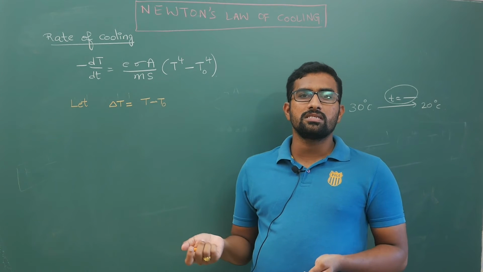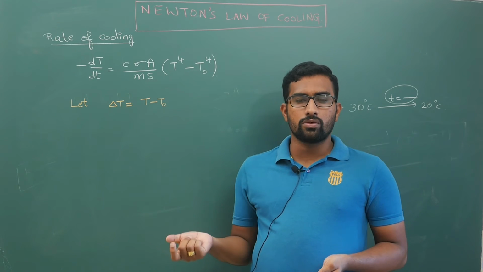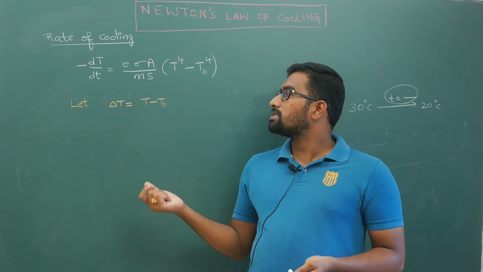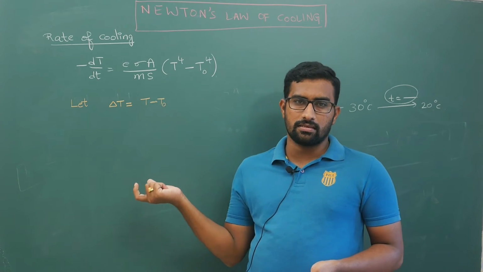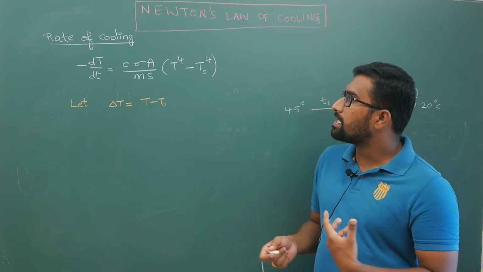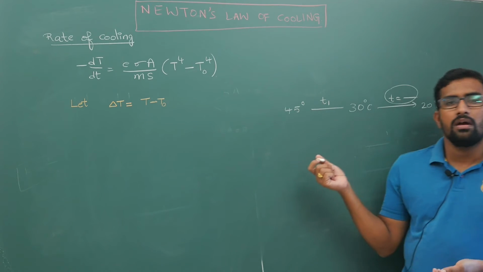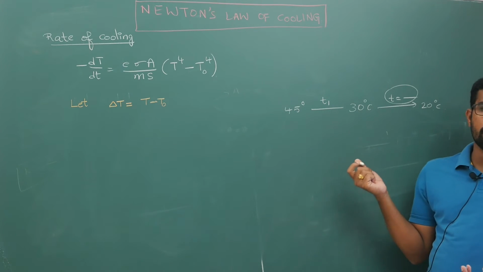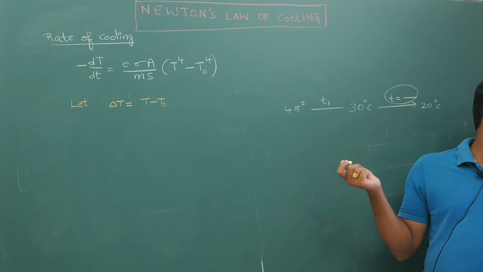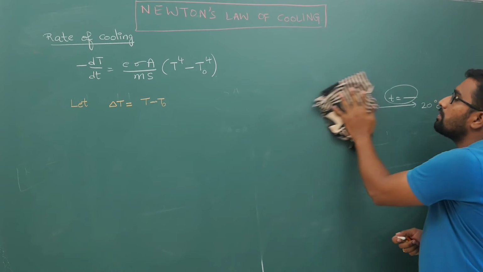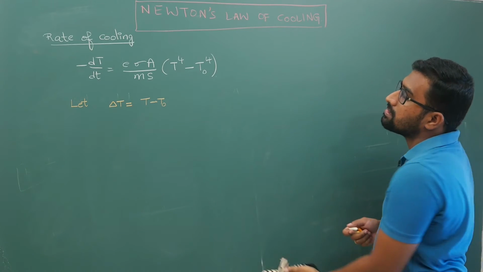Room temperature is this much, I need to heat my food to this much temperature, how much time is required? I can do this calculation, right? So there are a lot of applications for Newton's law of cooling, but ultimately, after how much time what the final temperature is, or to get this much temperature how much time it takes, that we need to calculate and then do the simplification.